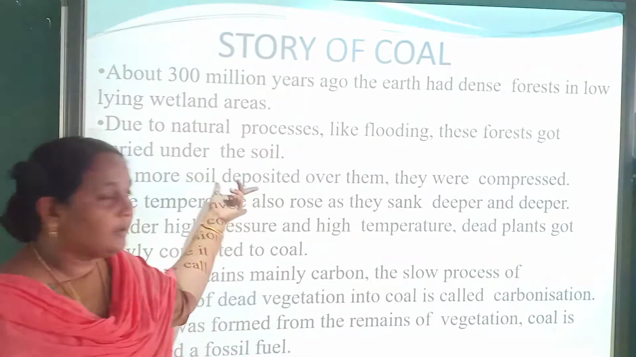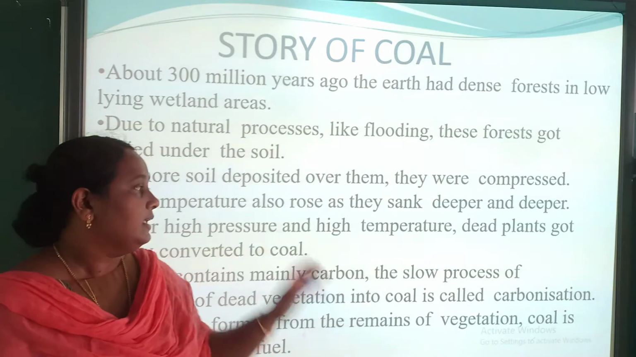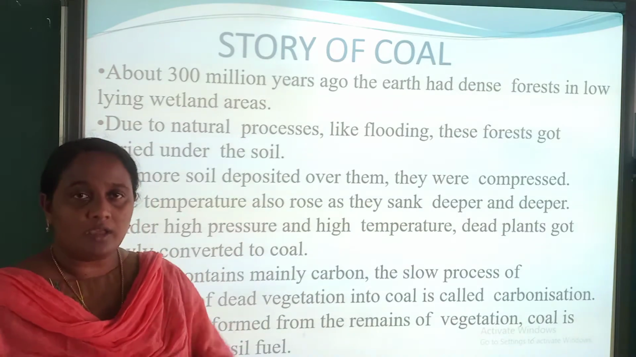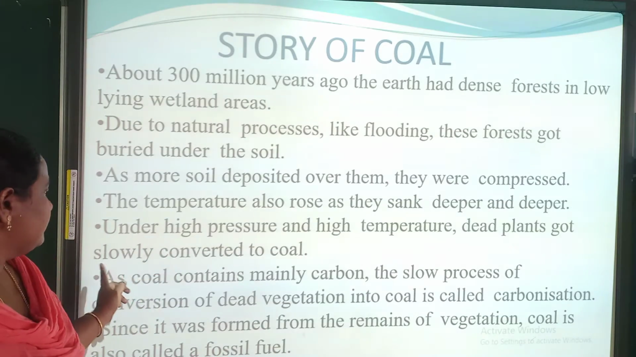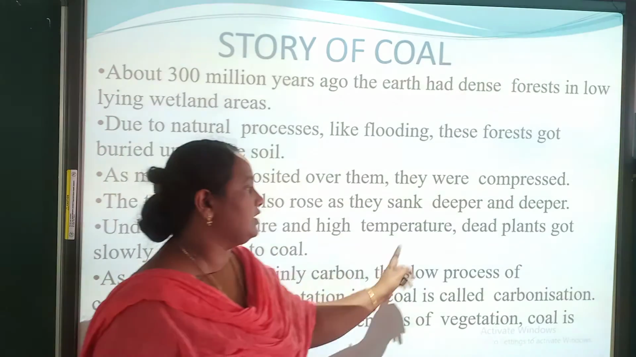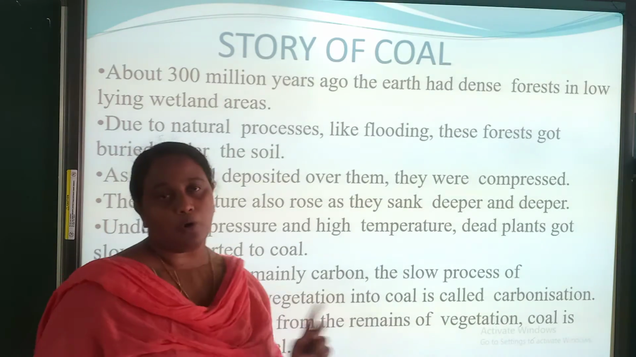Then as these forests went deeper and deeper, the temperature from the inner core reached this forest. Then under this high pressure and high temperature, dead plants slowly got converted to coal.